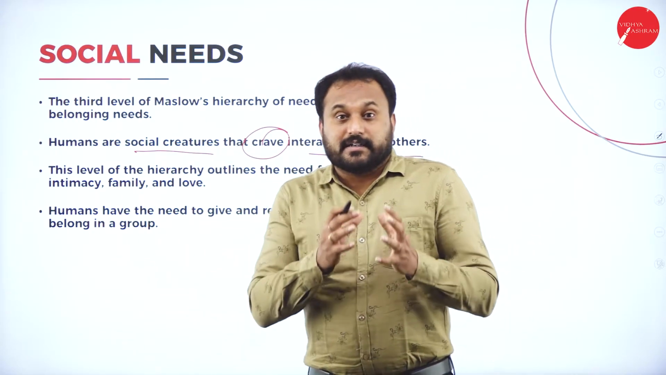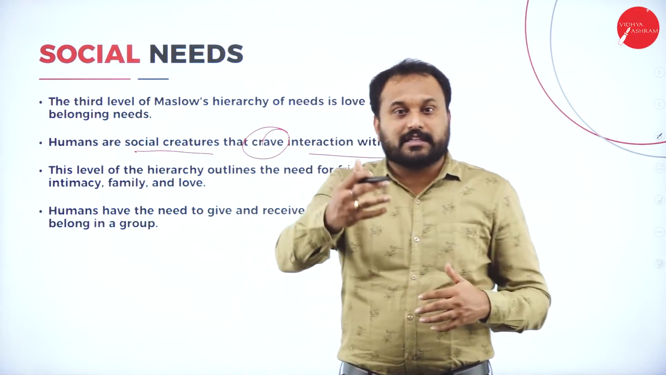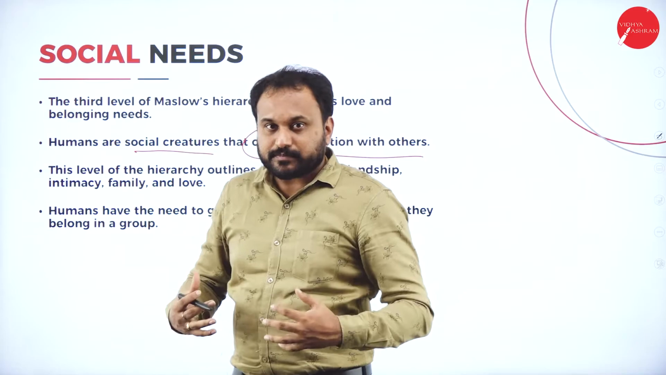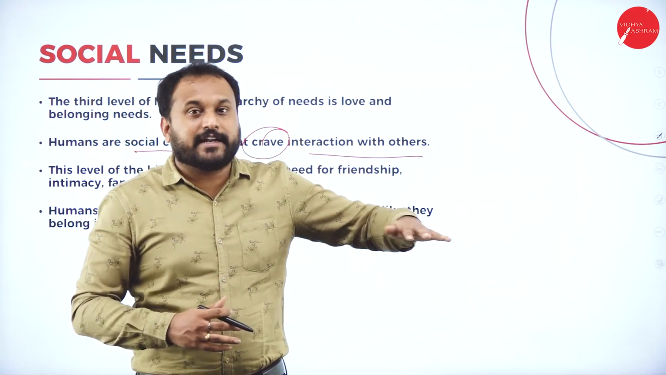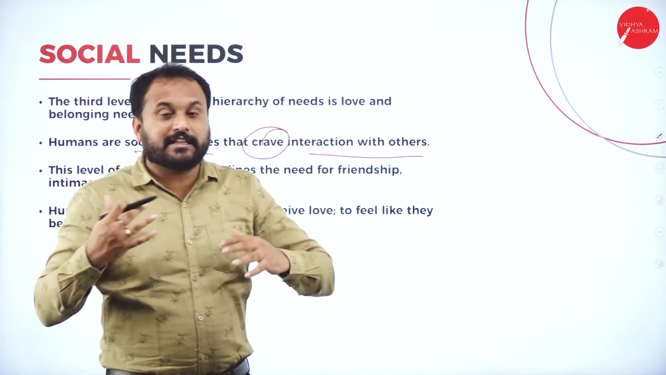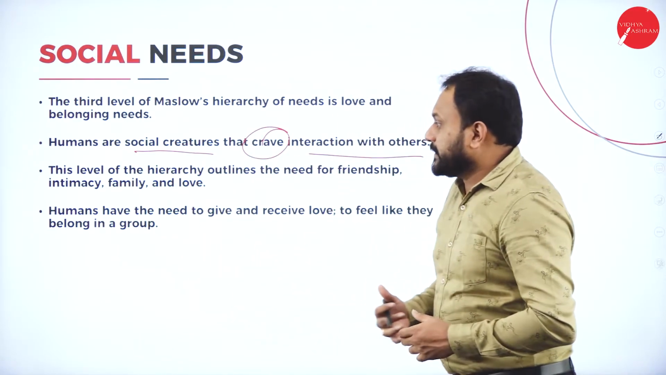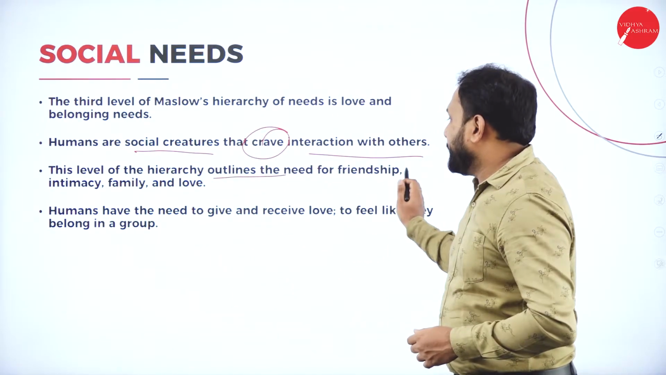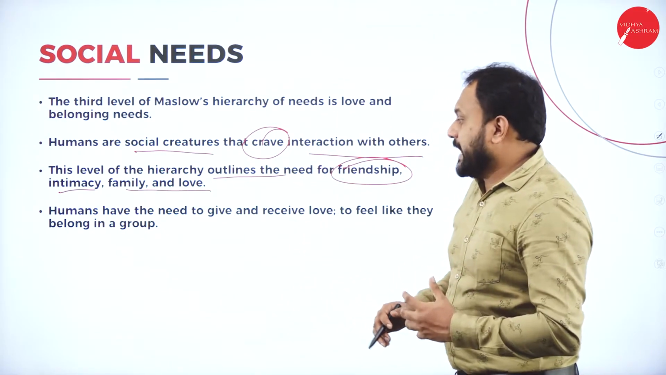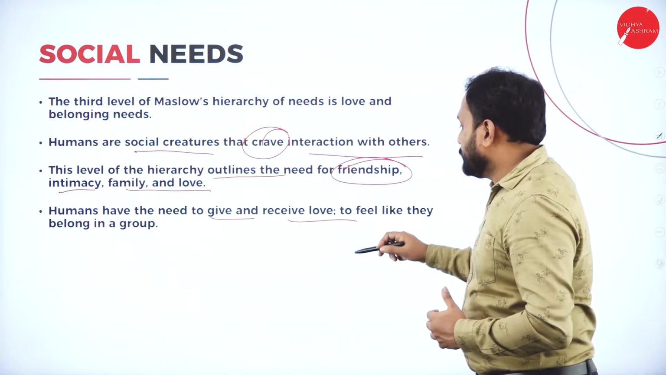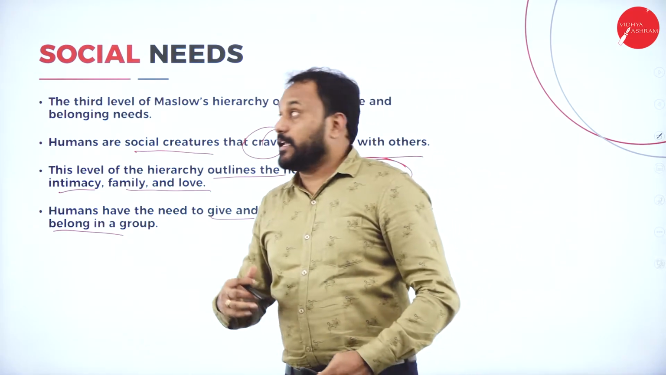If I finish my physiological needs, then I go to the next level, that is safety needs. Now I'll think about me, just me and my family. After I achieve that, and everything is correct, then I'll go to the next level, that is the social. Now I'll think about my friends, my relatives, my cousins, all those. This level of the hierarchy outlines the need for friendship, intimacy, family, and love. Humans have the need to give and receive love, to feel like they belong to a group. That is what the social need is.